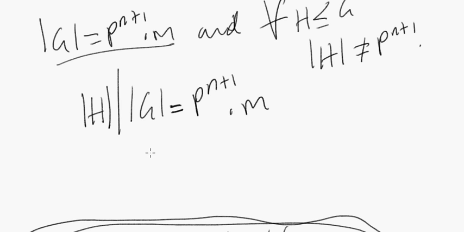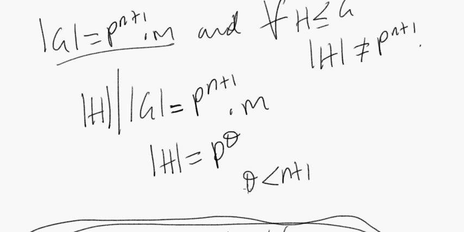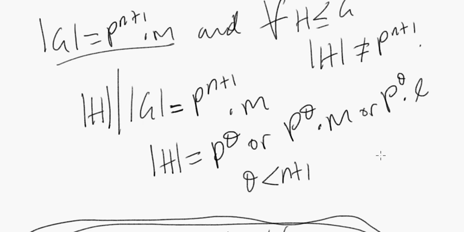Are we saying that the potential values of the order of h could be of the form p to the theta, right? And in this case, theta has to be less than n plus 1, right? Why? Suppose theta were n plus 1. Wouldn't that mean that we found some subgroup of order p to the n plus 1? But didn't we say that no subgroup can have order p to the n plus 1? Alright, so what are the possible values for the order of h? It could be p to the theta. Could it be of the form p to the theta times some m? Could it also be of the form p to the theta times some l, where l is some divisor of m, and l does not equal 1?